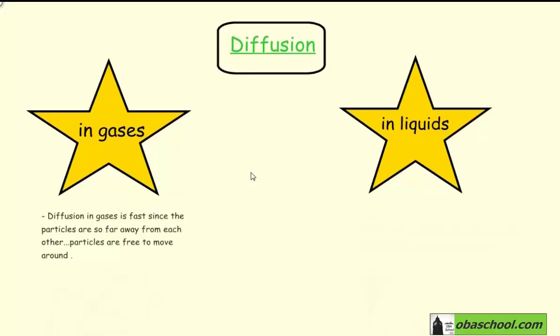So, diffusion in gases is fast. Since the particles are so far away from each other, the particles are free to move around. That's why the diffusion is fast.